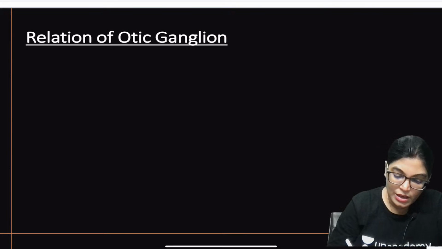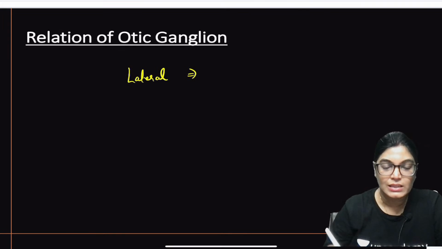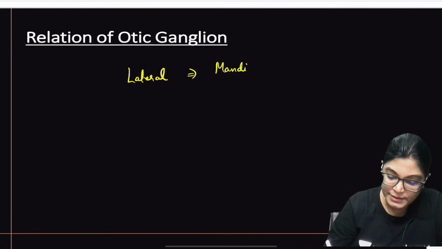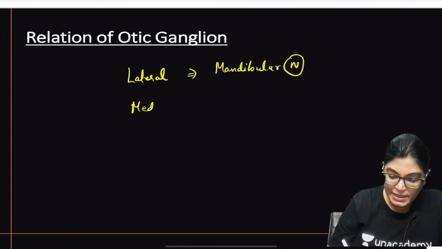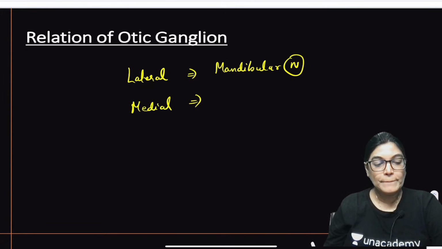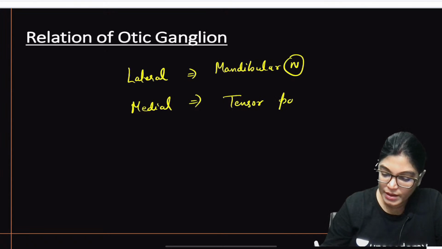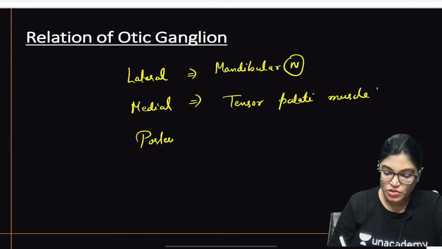So relation, which nerve is lying on lateral aspect to otic ganglion? The nerve which is residing lateral to otic ganglion is the mandibular nerve. Medial, which structure is lying medial to otic ganglion? Tensor palatini muscle. Posterior, which structure is lying posterior?